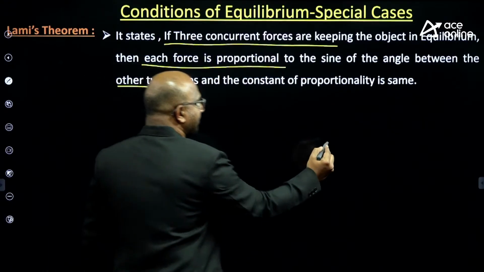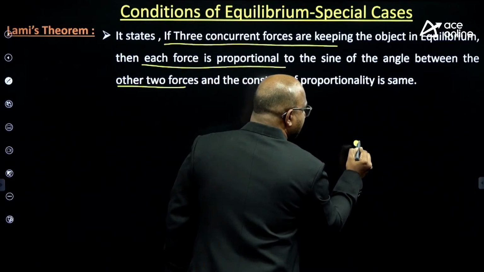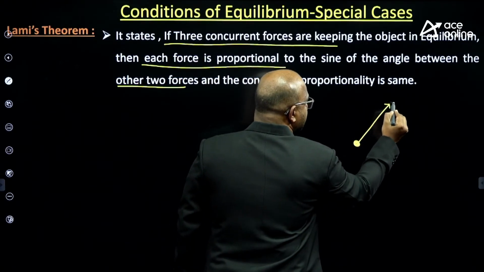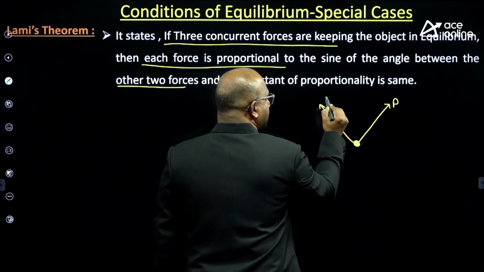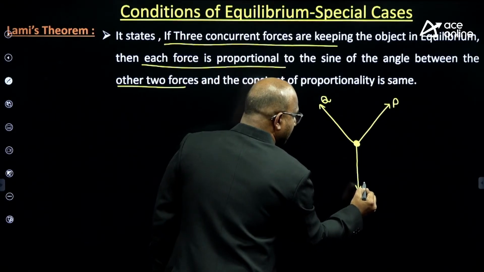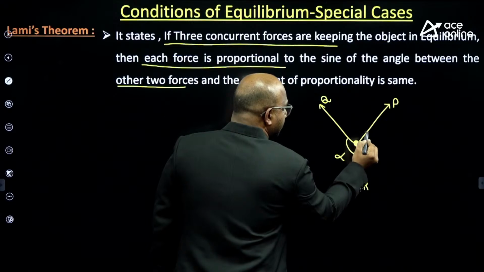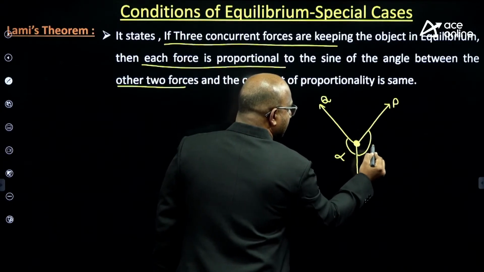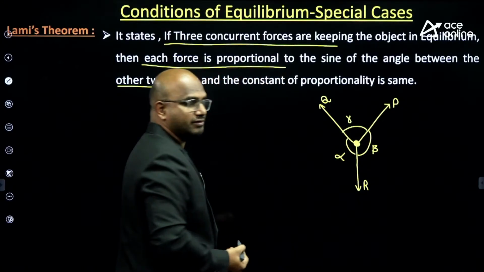What exactly does it mean? Listen carefully. Assume there are three concurrent forces. Assume this is P, this is Q, and this is R, and this is alpha, this is beta, and this is gamma.